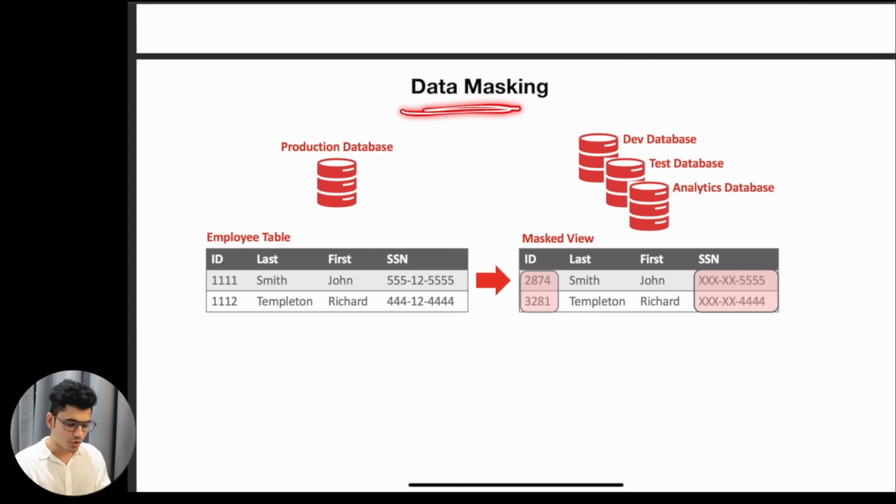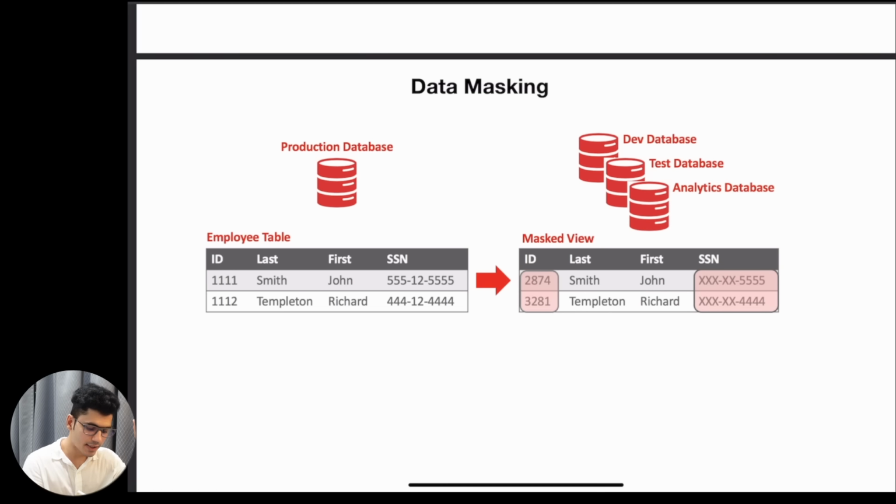One concept I wanted to talk about is data masking, which I mentioned at the governance level. Say you have an employee table. There are regulations by governments saying that you should not store sensitive information about users, like credit card, address, social security number, and other things. So when you do store it, make sure you mask it.